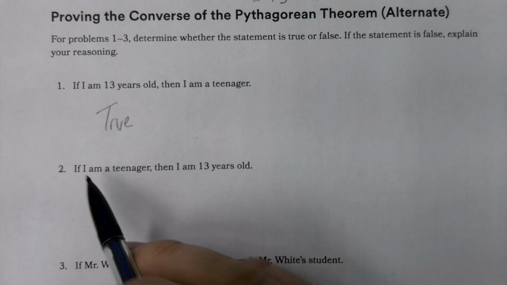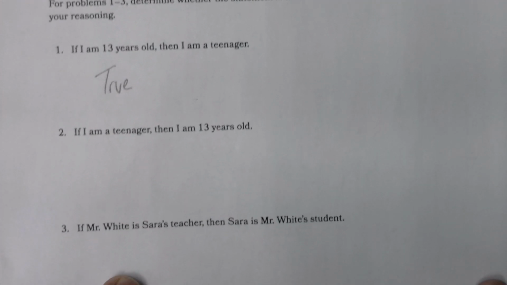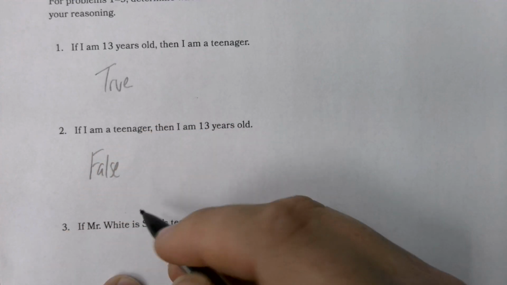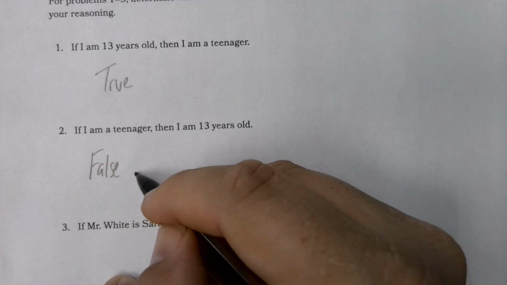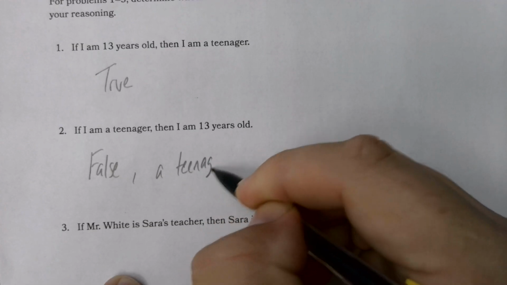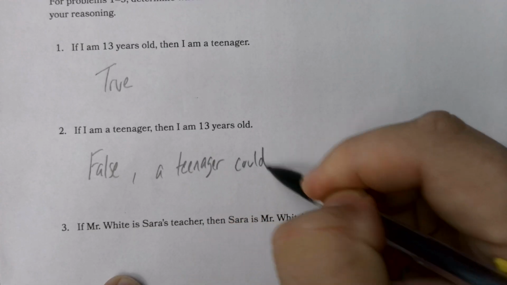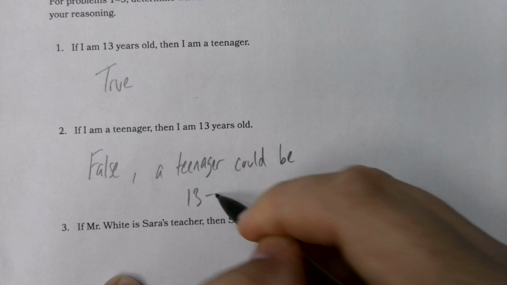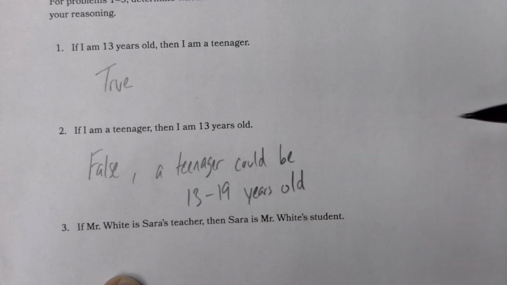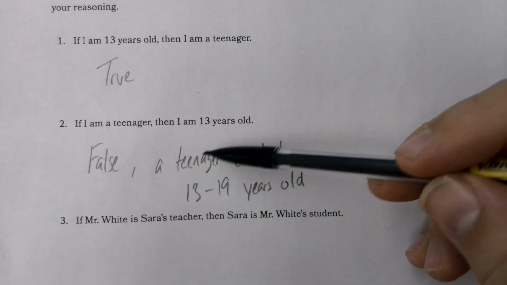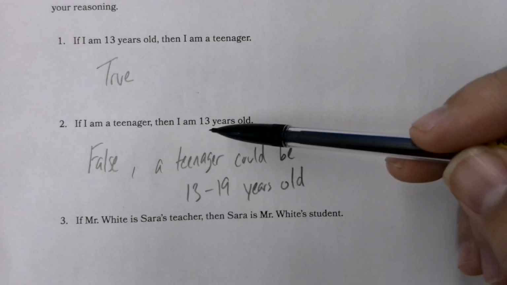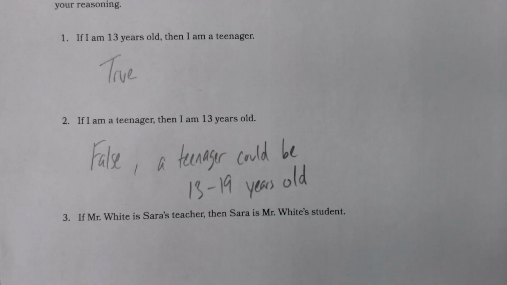Number 2 says, if I am a teenager, then I am 13 years old. Well, that is false, because you could be a teenager, could be 13 to 19 years old, and therefore not just 13. So if you're a teenager, you could be any of these years, not just 13 years old.